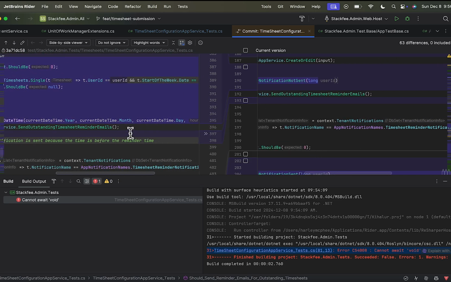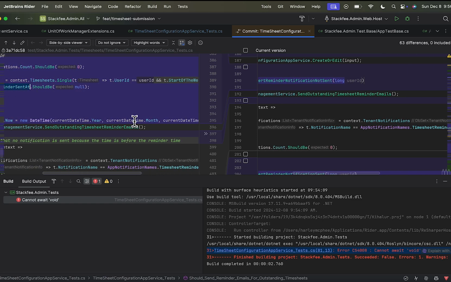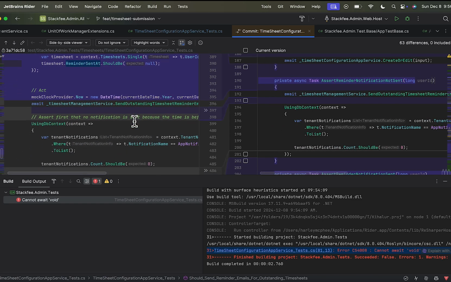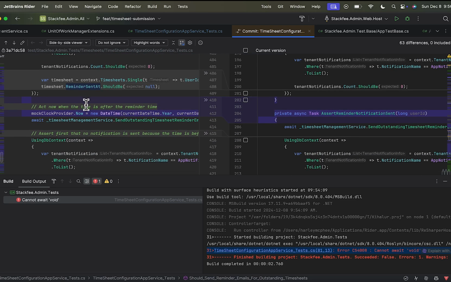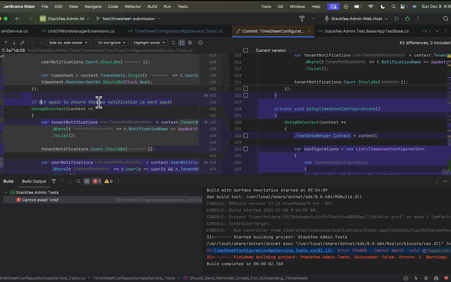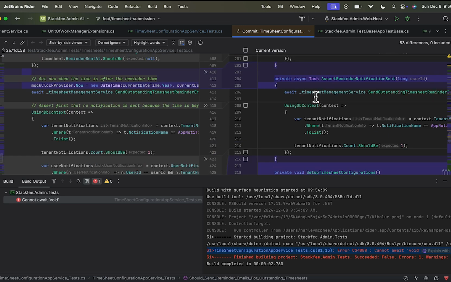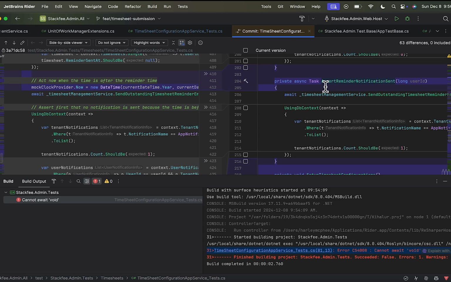And then this one is the case where it's the current date, but not the time. So it's before. So again, no notification. Then do the same assertions. And then this was after, right? So where the current time is after, then it should send a notification. And then the last one is it should do it again. We should trigger it again, and then no notification should be sent. So yeah, testing 4 different scenarios, and I look here and it doesn't even make sense what it did.